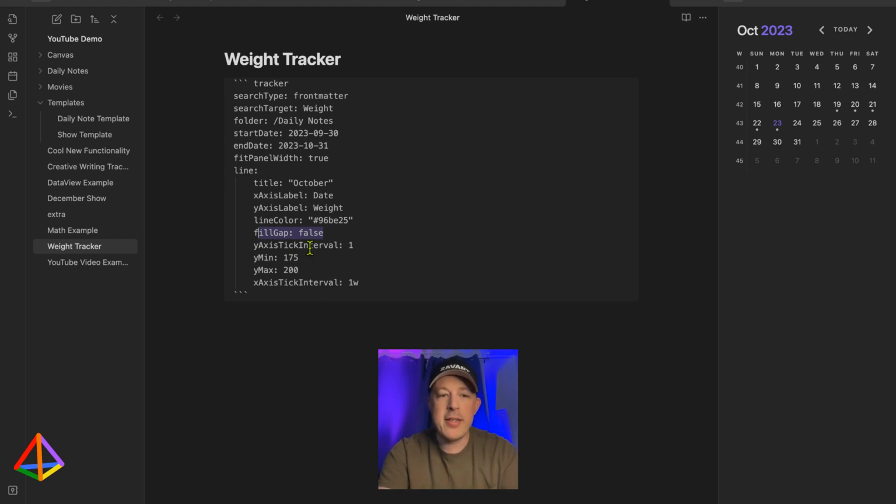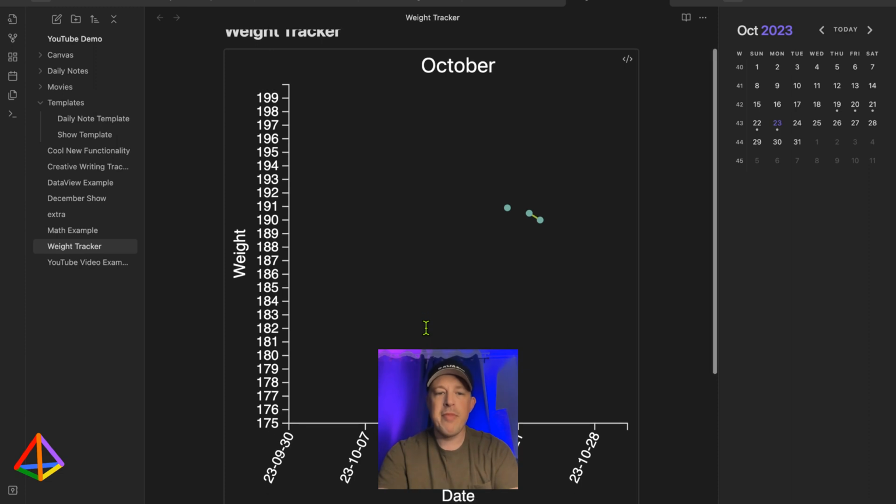And then the y-axis tick interval is 1 pound. The minimum, I set it to 175, or whatever your goal weight is, or what a good range would be for you. Set that there, and then your top value. This way, if your values are too big, then your changes are going to be too small. So you want to bring your top and bottom value into the proper range so that your changes are easier to track. And then the x-axis is 1 week intervals. So now if we let that process, now you can see it.